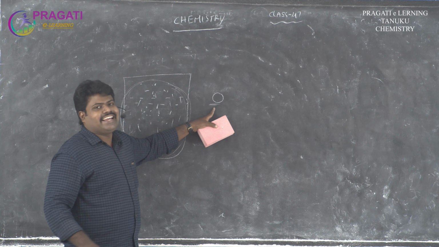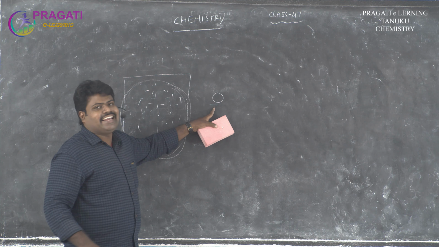This equation also shows the variation between pressure and temperature. So in this equation, first of all, we take 1 mole of the gas. At the same time, we are applying low pressure at an ordinary temperature.